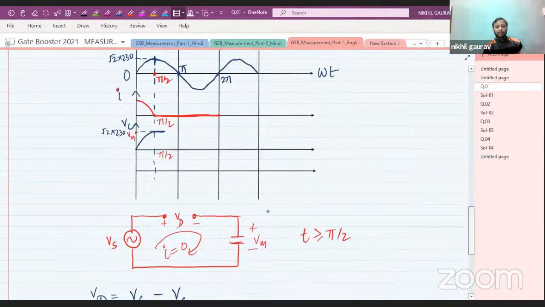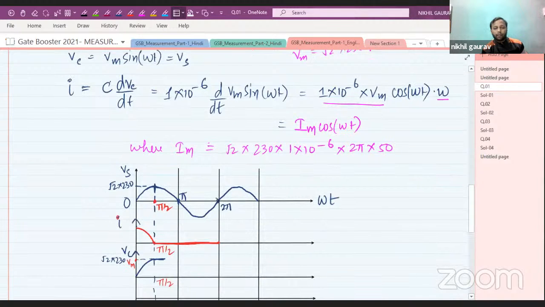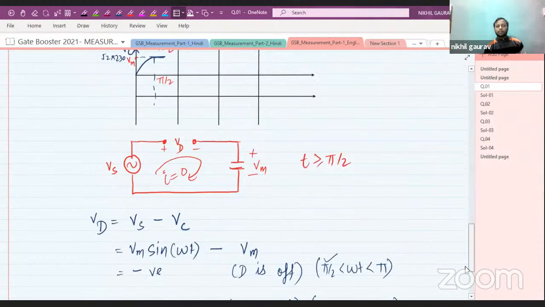Now let us come to the waveform after 2 pi. After 2 pi, your supply voltage will be positive and will increase from 0 till the maximum Vm.